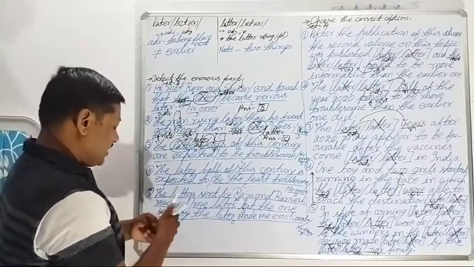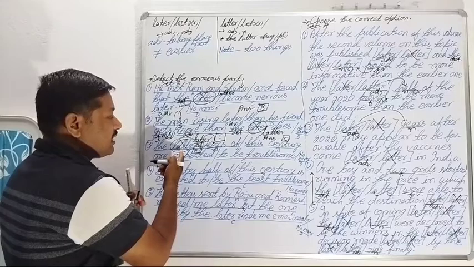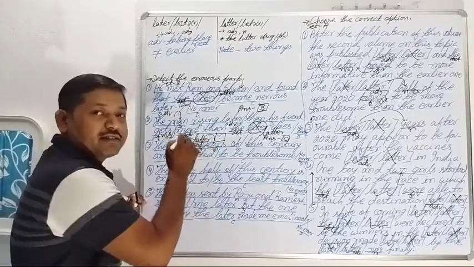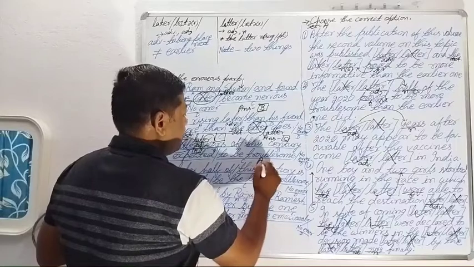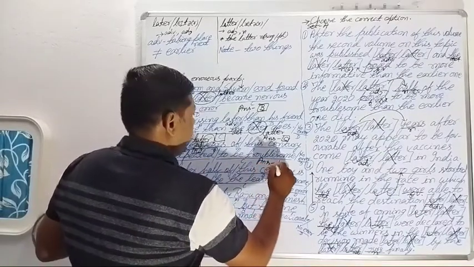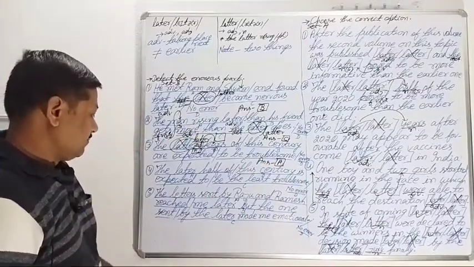And which part is erroneous here? Part A. Because here latter was mentioned, and in place of later, latter would be mentioned for qualifying years now. And the answer of part of the sentence number 3 is part A. Come on now to the fourth sentence.